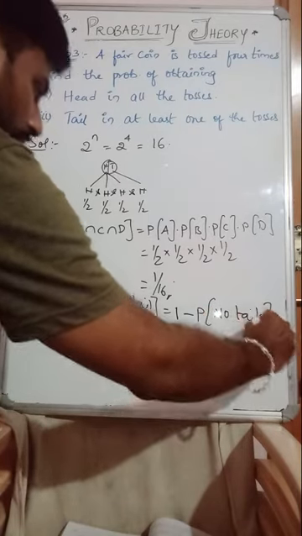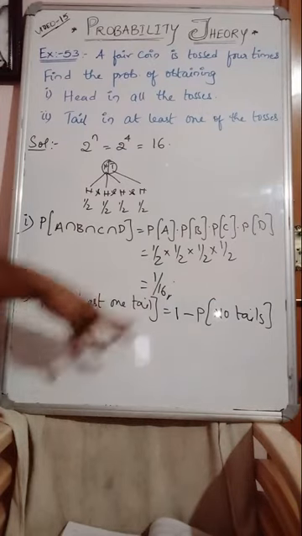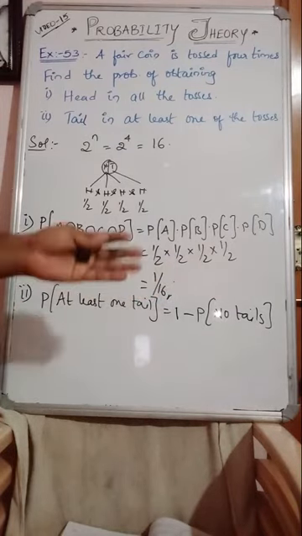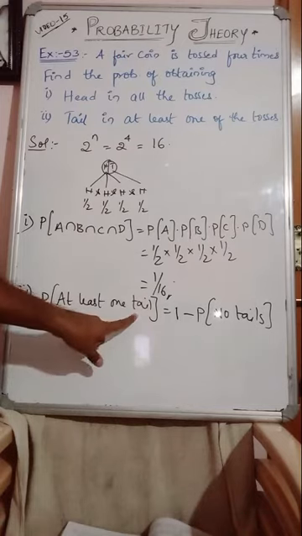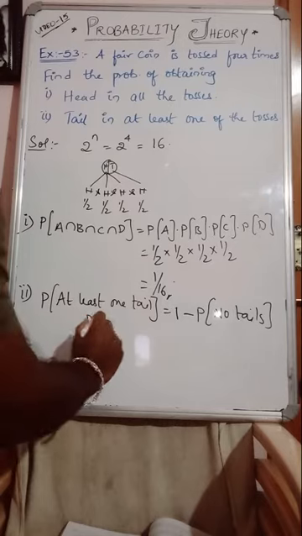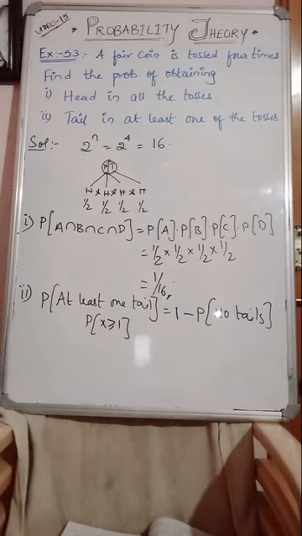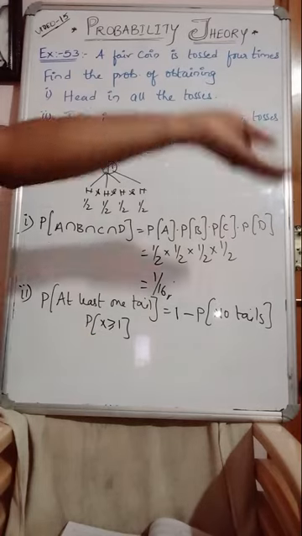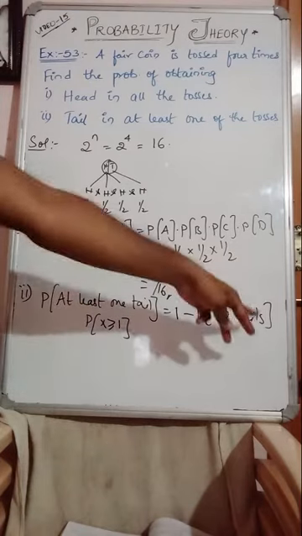Isn't it? Possibility of getting tail and possibility of not getting tail together equals 1, the total probability. So at least 1 means here we can take it as P of greater than or equal to 1. 1 time tossing or n number of times tossing. Instead of that, 1 minus P of no tails.